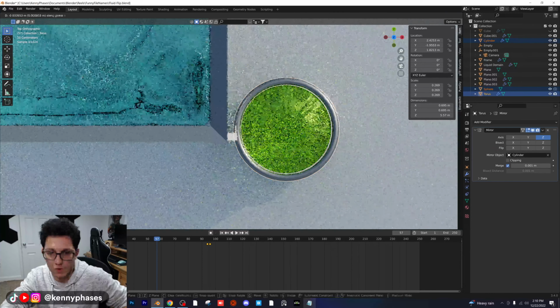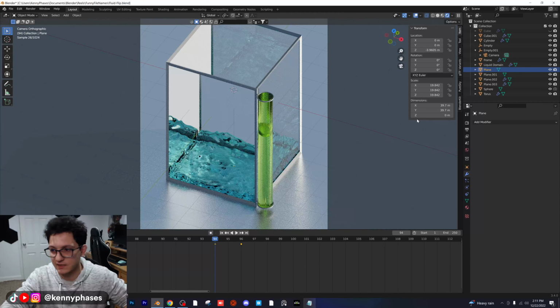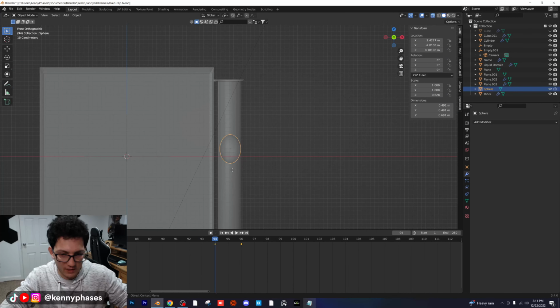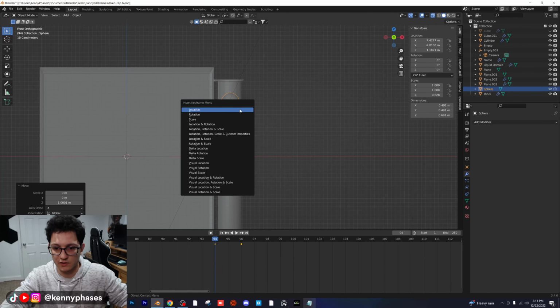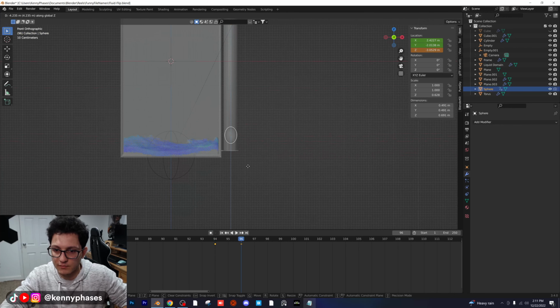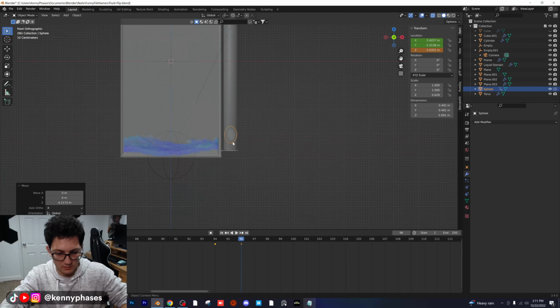So we have our level on the side. Now we need to animate the bubble inside of the level to make it go up and down to show that our gravity has changed. Now we can keep it at the top at frame 94, and then we just need to flip it at frame 96. So our sphere, obviously, guys, is the thing that we're going to be animating. It starts at the top, so I'm just going to keyframe it towards the top here, insert location, and then at frame 96, I'm going to bring it towards the bottom. Insert location. Let's go ahead and check that in rendered view.